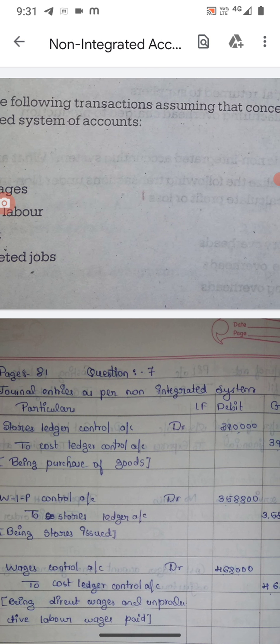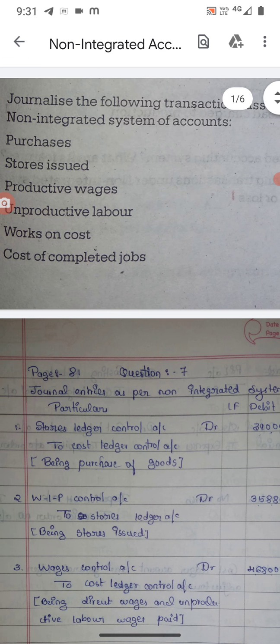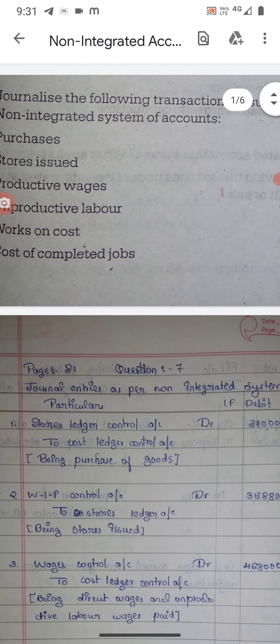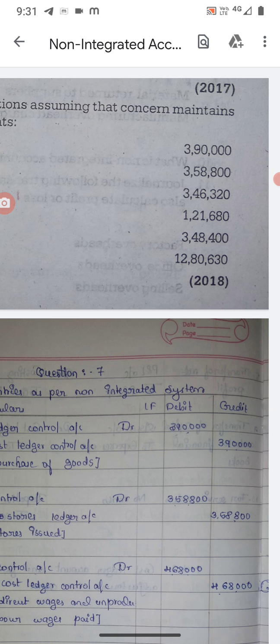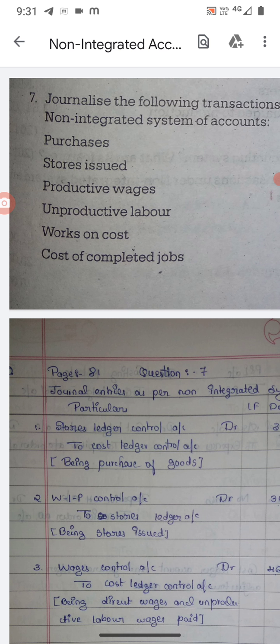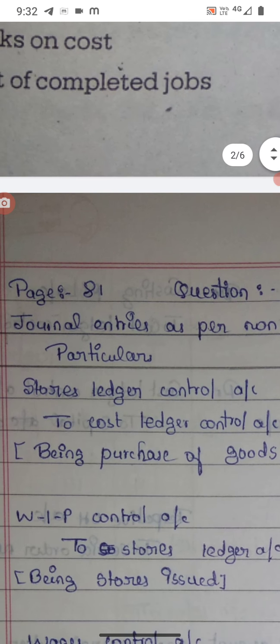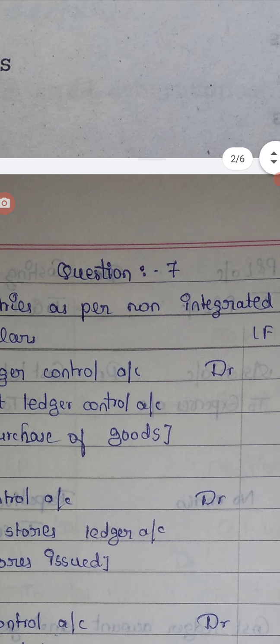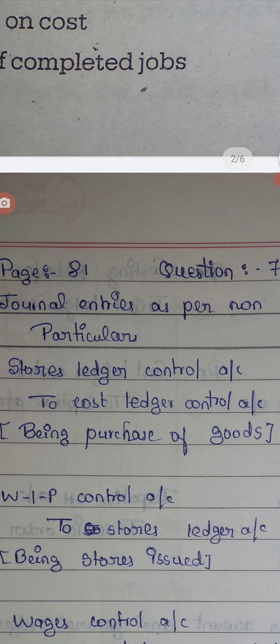This is a problem of 2018, and here are the transactions: purchases, stores issued, productive wages, unproductive labor, works on cost, and cost of completed projects. These are the information available for us, and for each one we have journal entries which were discussed in the video earlier. So let us look into it. The journal entries as per non-integrated accounting system for the transactions are here.